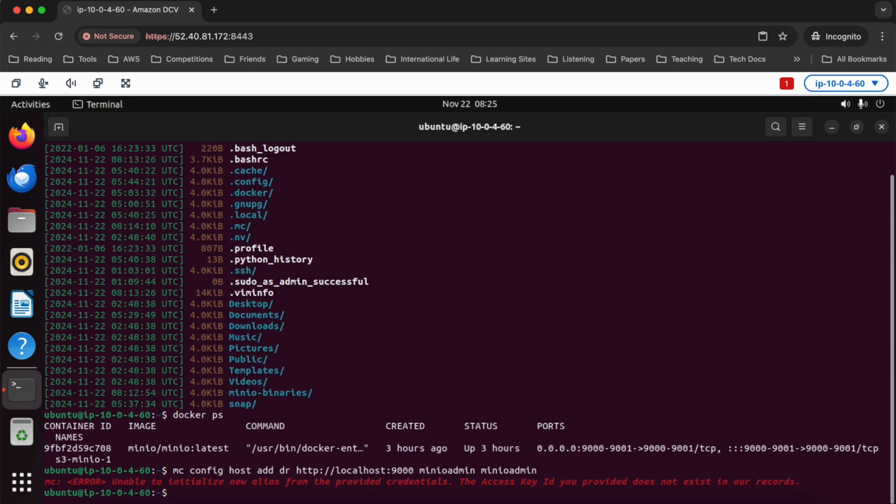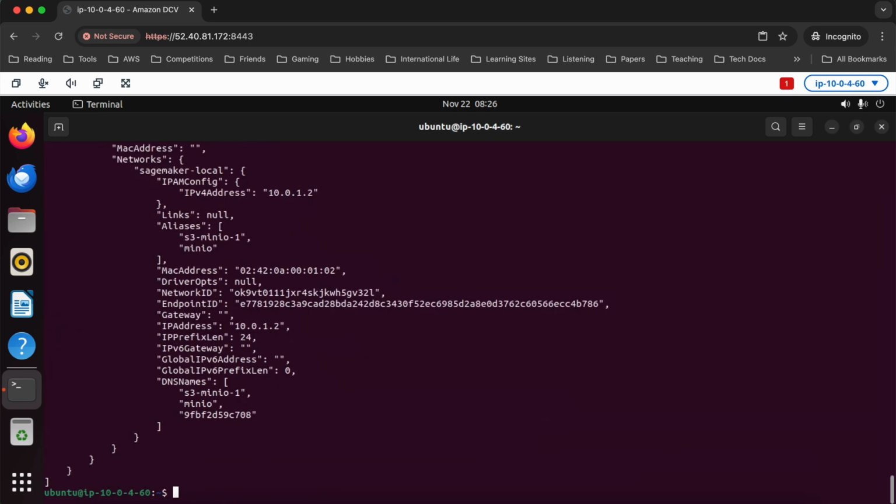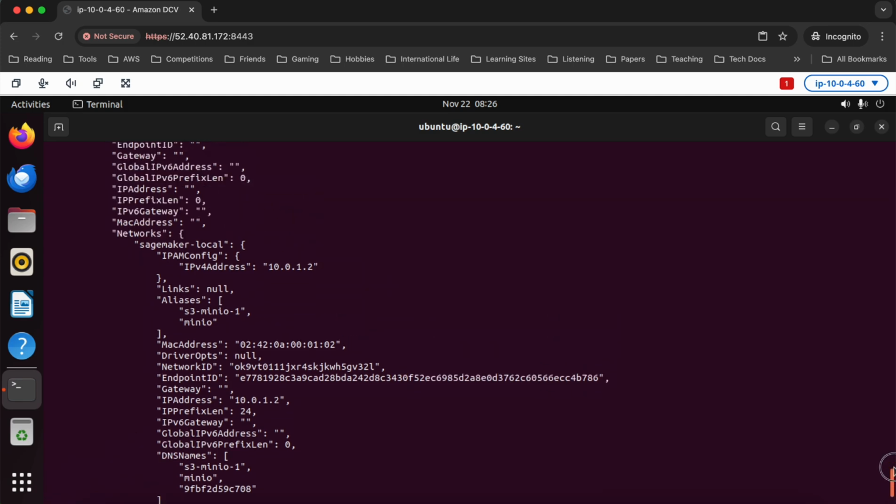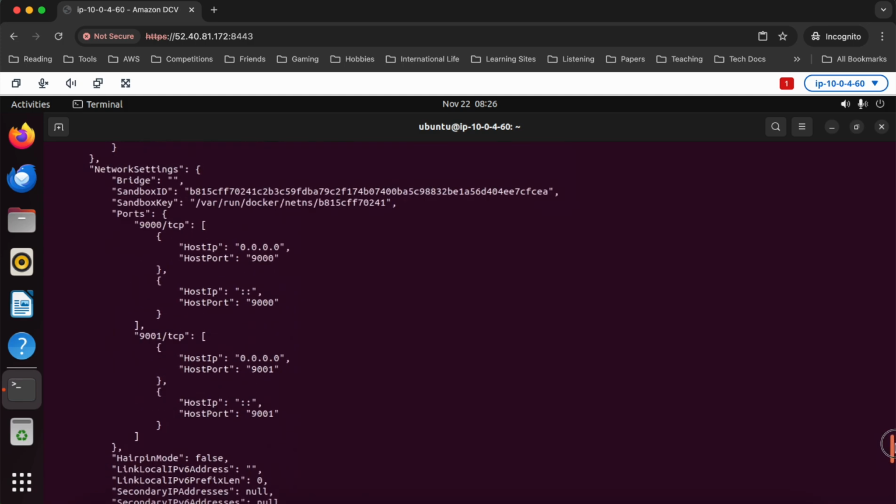What that probably means is that the username and password for this MinIO bucket are not what we think they are. There are a couple places we can start looking around to figure out what those are. Let's see if we can figure out what this whole command was. Maybe there's some kind of a password override in there. So we'll do docker inspect s3_minio1. Oops, sorry, a little extra apostrophe on the end there. Let's look through the settings for this thing and see if there's anything obvious in there that would tip us off as to what the username and password might be.